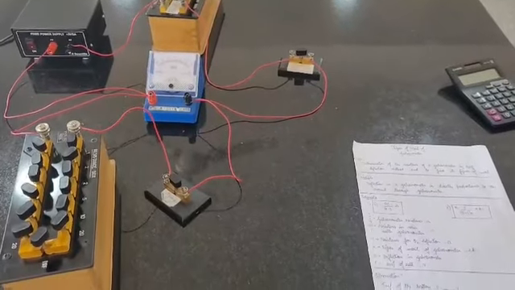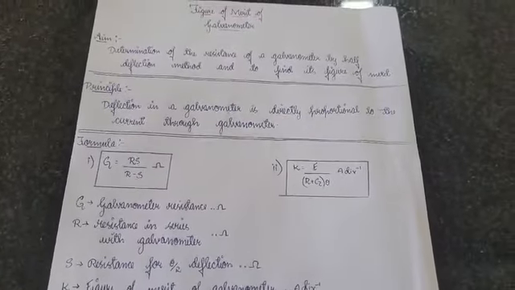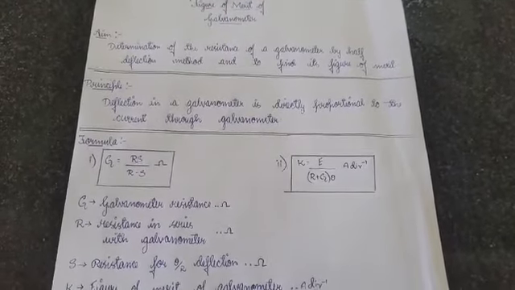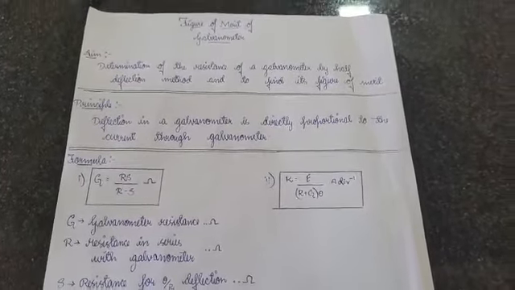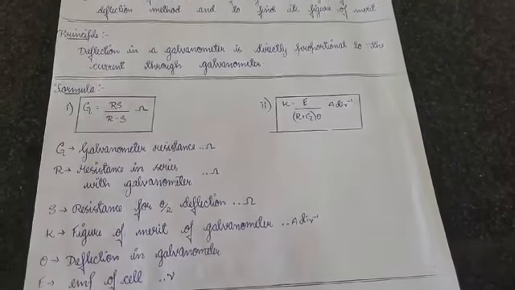Hello, today we'll find the figure of merit of the galvanometer. The aim of the experiment is determination of the resistance of a galvanometer by the half deflection method and to find its figure of merit. The principle of the experiment is that deflection in a galvanometer is directly proportional to the current through the galvanometer.